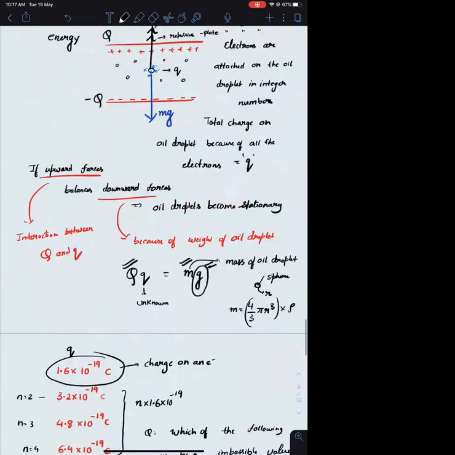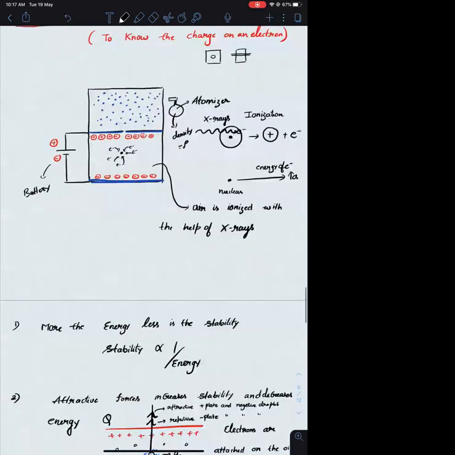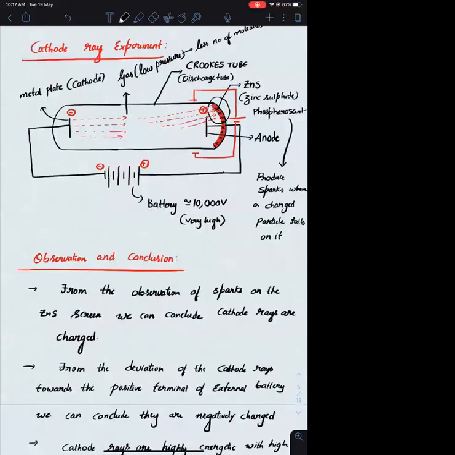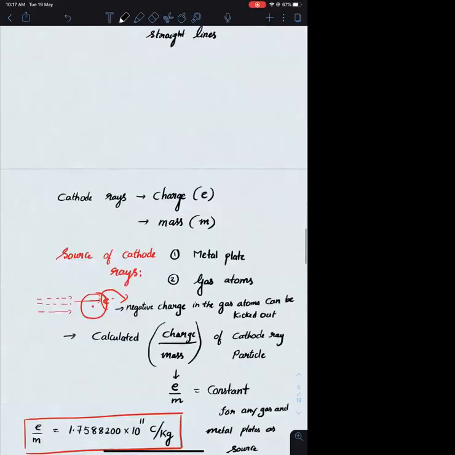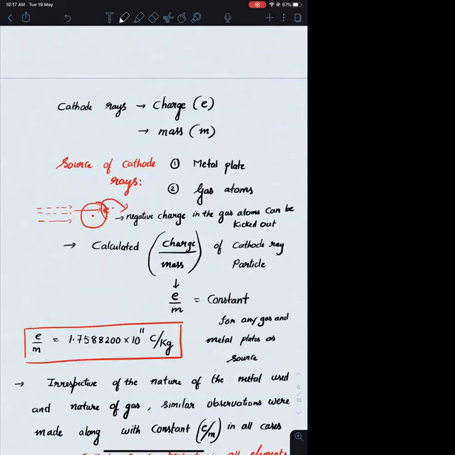The major important points of cathode ray experiment: cathode rays are negatively charged. उसके बाद they have high penetration power, or they are having high amount of energy, and cathode rays possess some mass, and the E/M ratio of the cathode rays is constant. ये value important हमको. E/M ratio is constant and the value is 1.75 into 10 power 11 coulomb per kg.